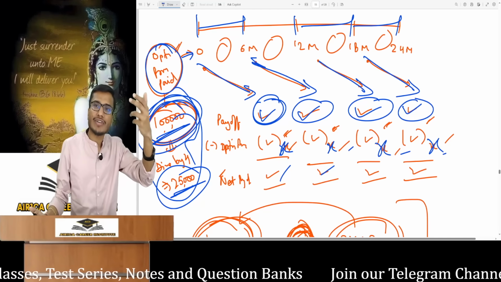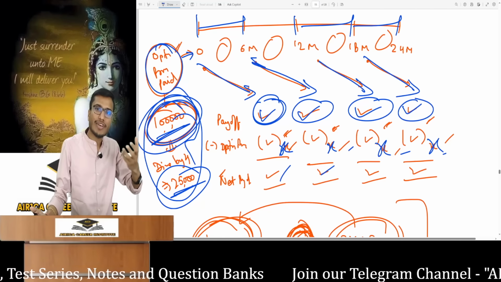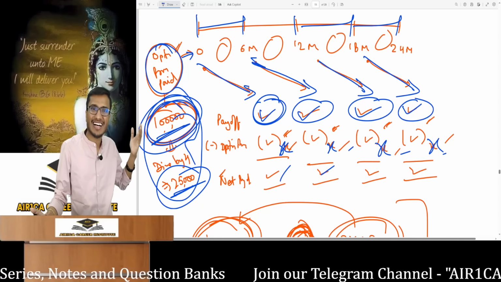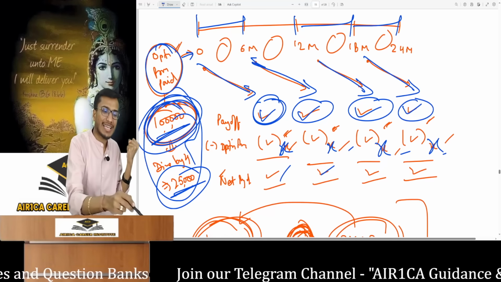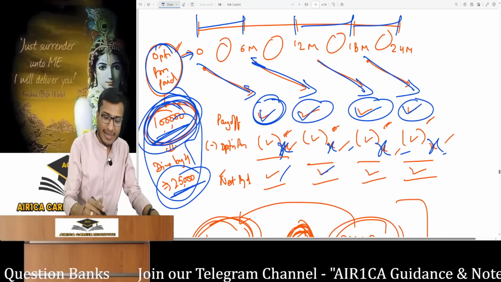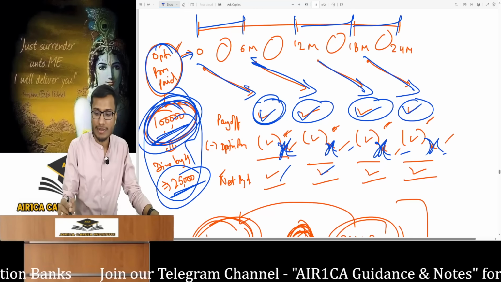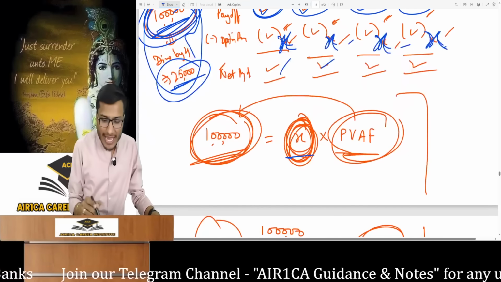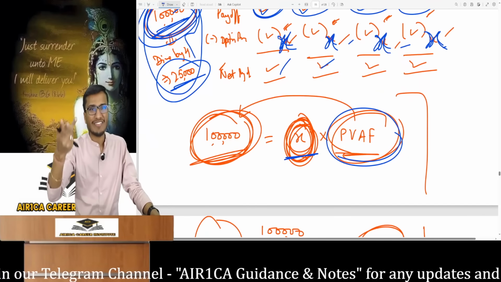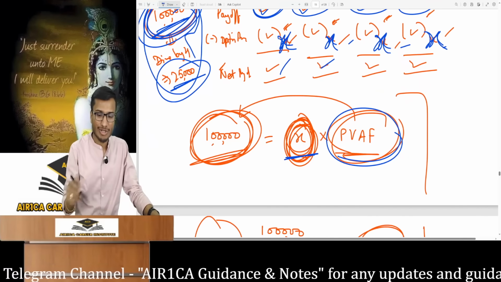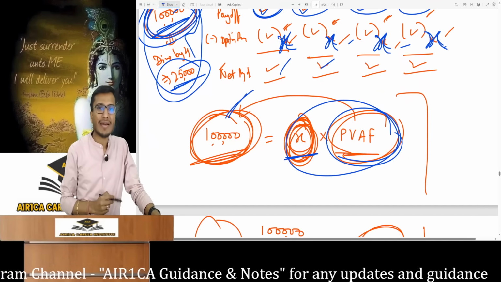If it were 25,000, 25,000, its PV wouldn't be 1 lakh, right? I gave 1 lakh. So the option premium amount on all 4 dates should be such that its PV equals 1 lakh. So I have considered it as X, the option premium allocated to all 4 payment dates. That X amount, if we calculate its PV, will be the same for all 4. So you'll take the PV annuity factor, PVAF, multiply it, and it should equal 1 lakh.